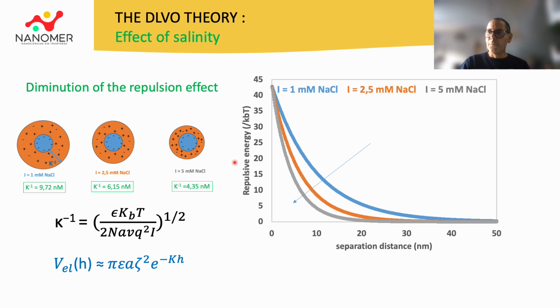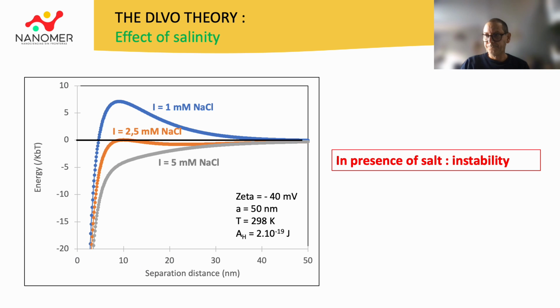Considering the equation of the repulsive potential of the system, depending on the Debye length, of course, a decrease in the Debye length results in a decrease in the range of value of the repulsive potential of the system. Therefore, the higher the salinity, the lower the repulsion potential of the system.